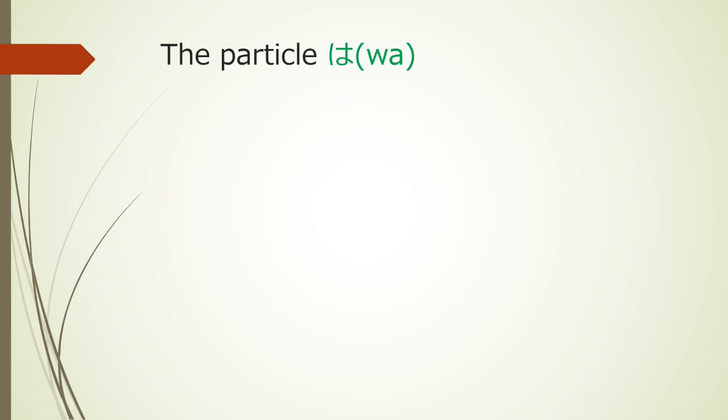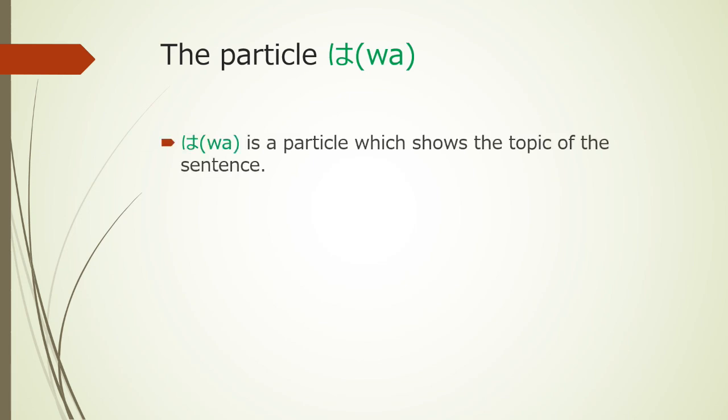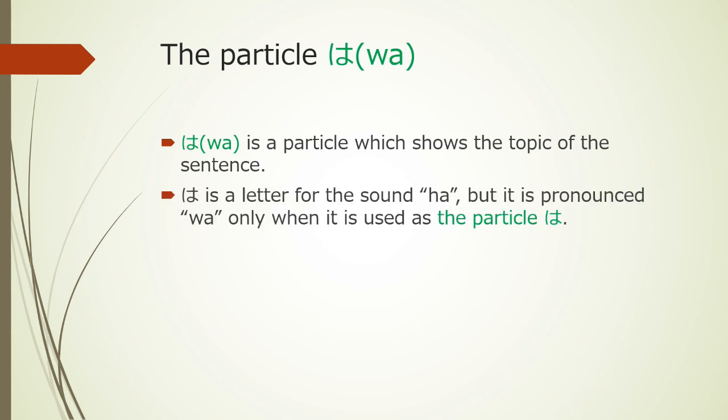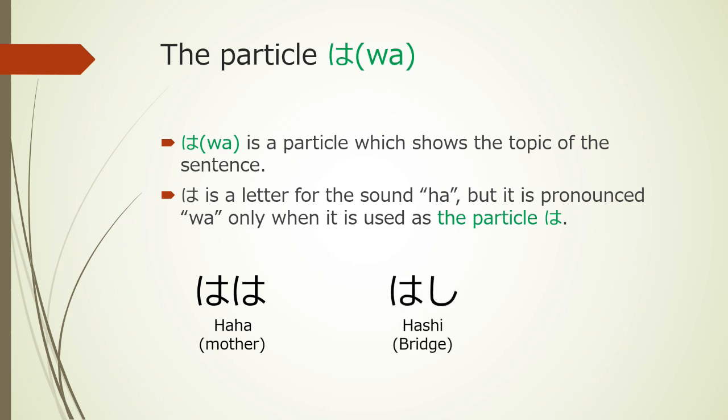The particle は is a particle which shows the topic of the sentence. は is a letter for the sound は but it is pronounced は only when it is used as the particle は. In other cases, は represents the sound は. For example, 母 mother and 橋 bridge and so on.